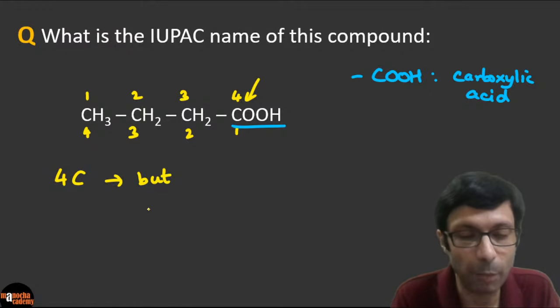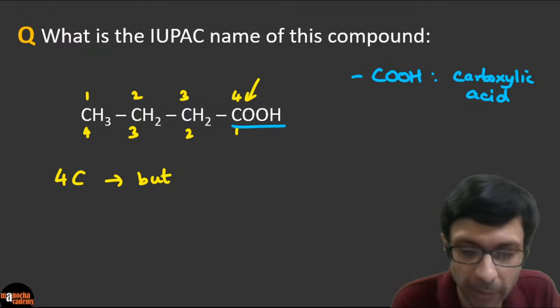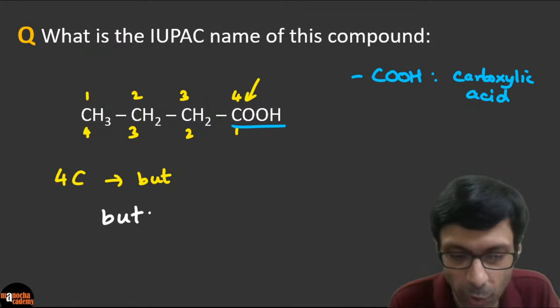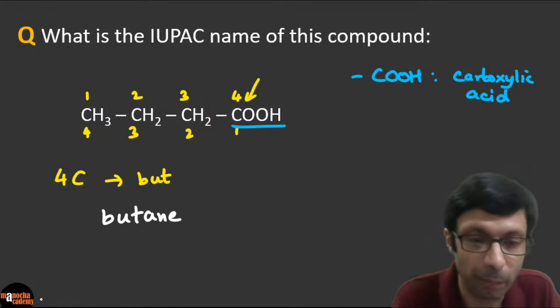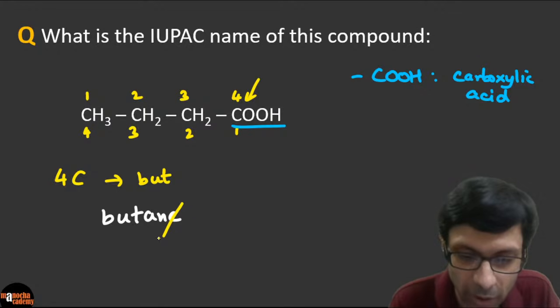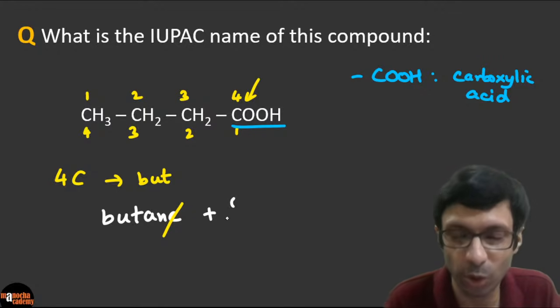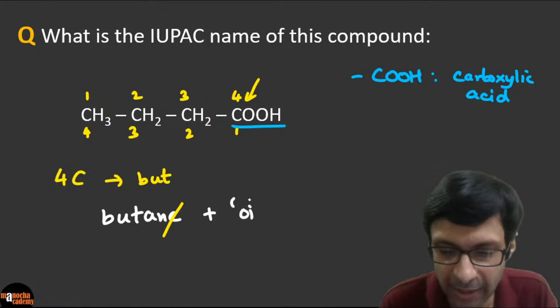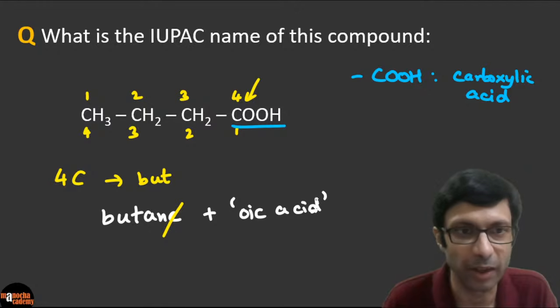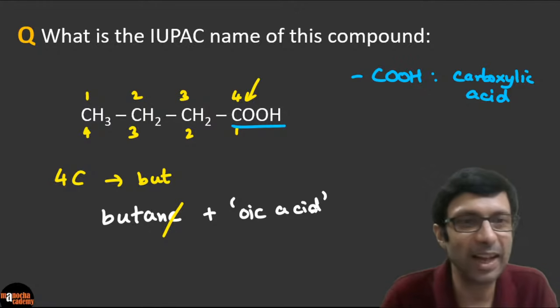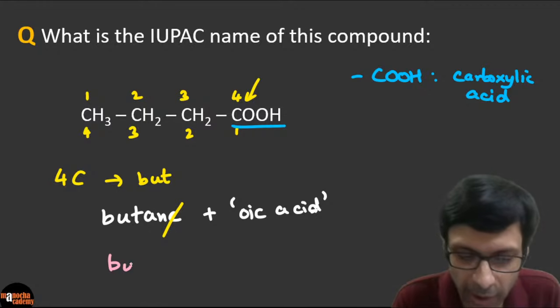So basically the name starts with but-. If the carboxylic acid wasn't there, it would have been butane. But now this functional group is there, so the E goes away, and this is the IUPAC rule: you need to add oic acid. So we add this term oic acid to it. What does the name become? Fantastic, guys. Butanoic acid.